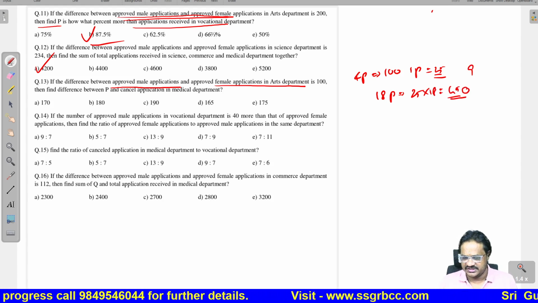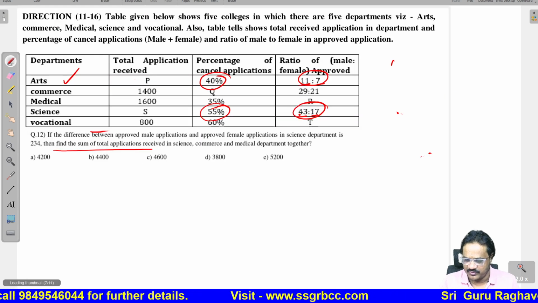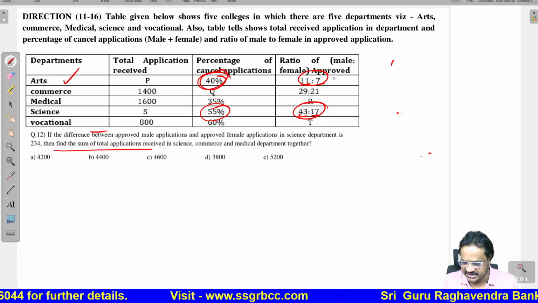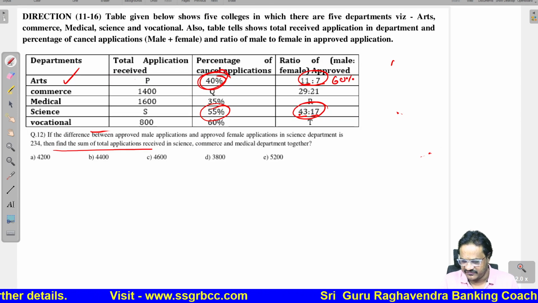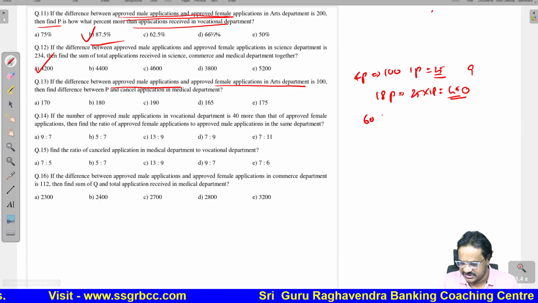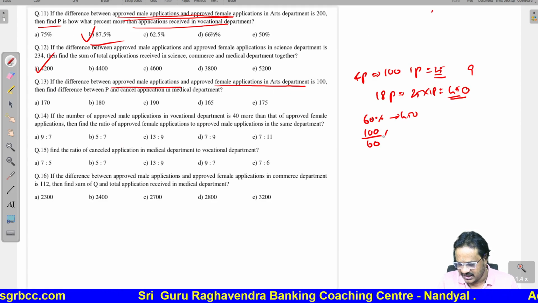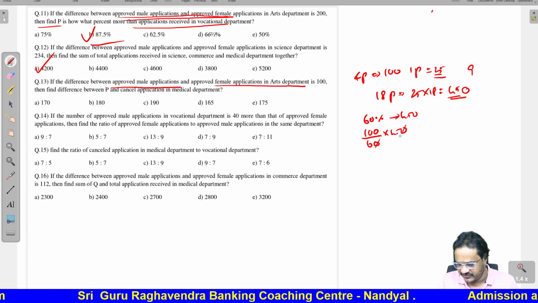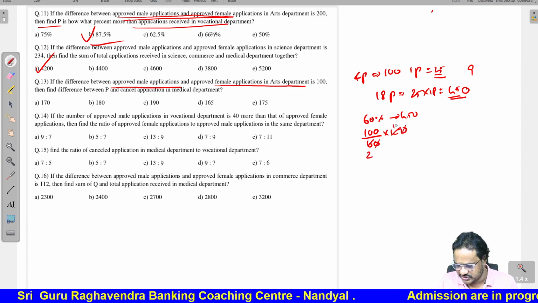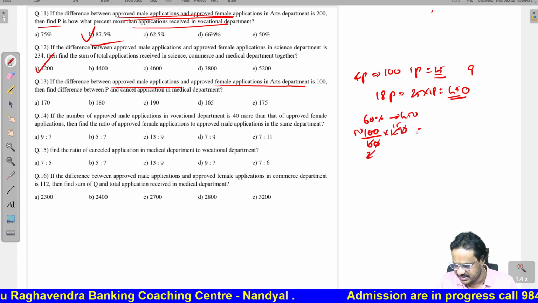This is arts approved. So rejected is 40, approved will be 60. Therefore, 60% equal to 450. We want 100%. 100 by 60 into 450. So you will get 750.